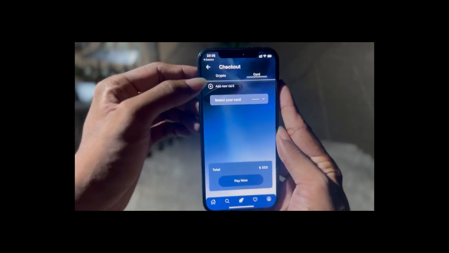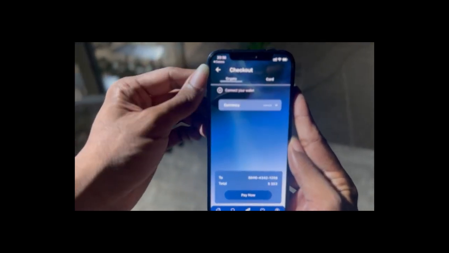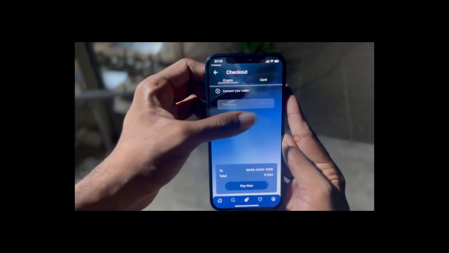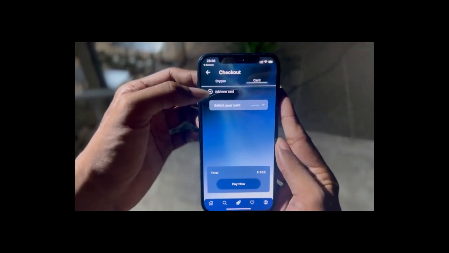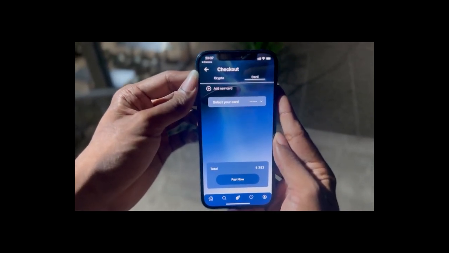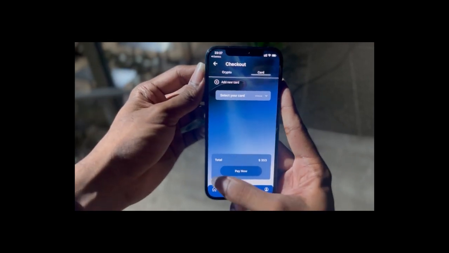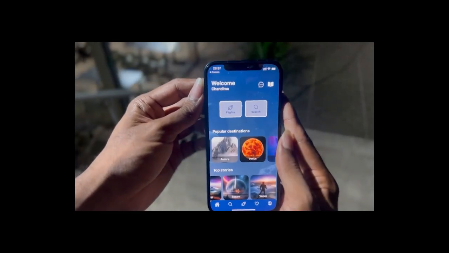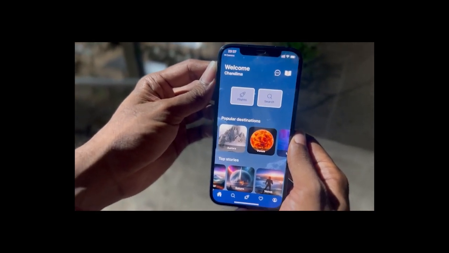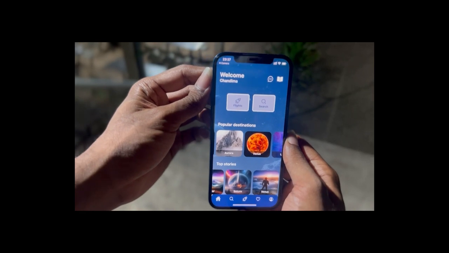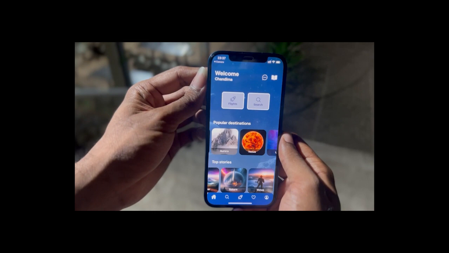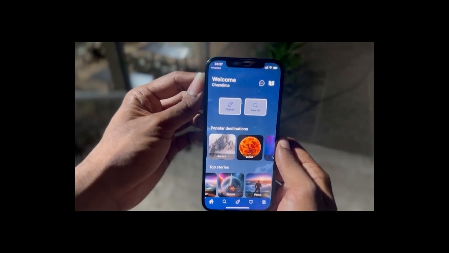So upon checkout, you come to this page where you can basically choose a method of payment. If it is crypto, then you can connect your wallet and currency from here, and if it's card, you can add your new card, which basically leads to the next interface, and select your card as well. So that's basically our booking system, where you get the full functionality of booking a trip with the method you want, and also selecting the type of transportation that you need, compare and contrast the prices, and then select a mode of payment, and then confirm to checkout. So that is our booking system.